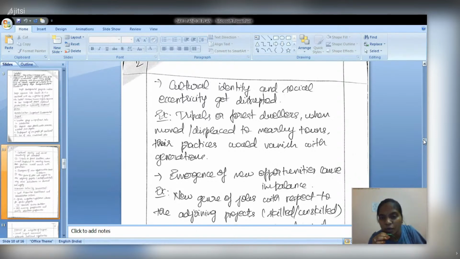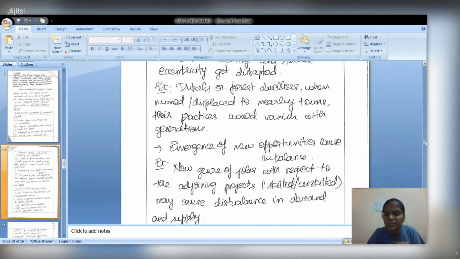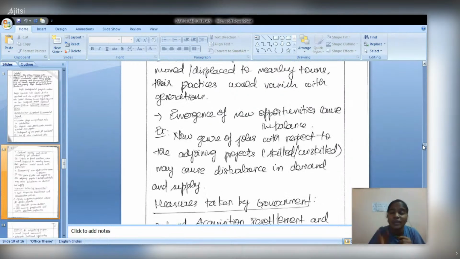So their questioning of ethnicity will be there, and the new opportunities will also cause imbalance, because a certain group of people may get employment in a new form, or we can say in a new sector. So that may cause imbalance in demand and supply in that local region. Some may become rich, some may become poor. Okay, so these are all the problems. That's why rehabilitation has been considered as one of the environmental impacts.